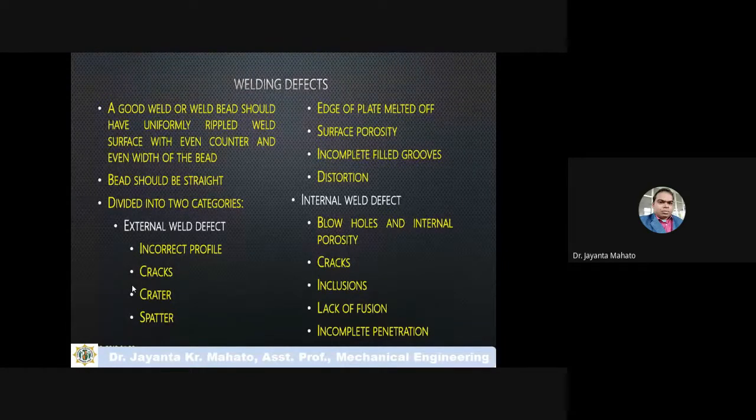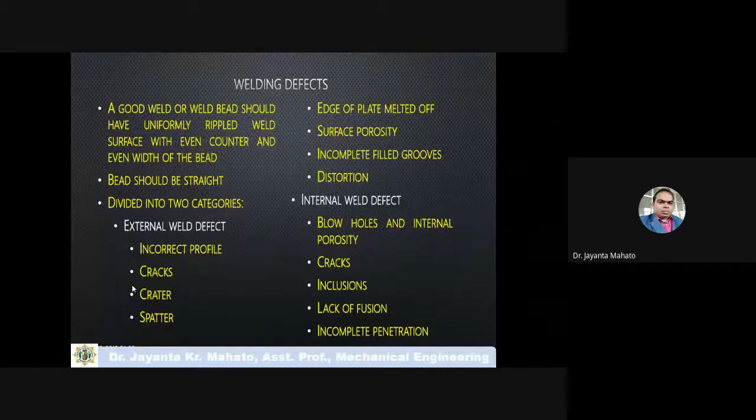Let us see how welding occurs, the physics of welding. First the filler material melts, and the two materials which I will join will melt at a high temperature. As these materials and the filler material electrode melt at high temperature, some gases will form.